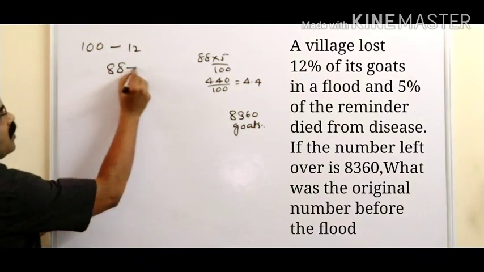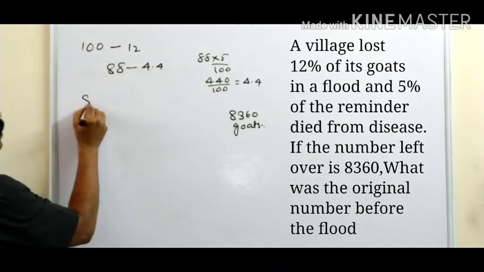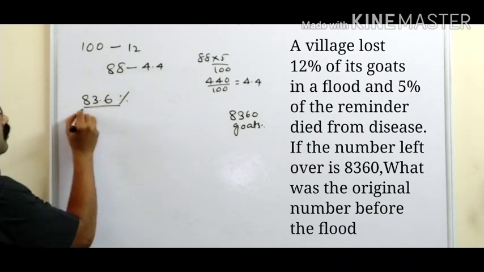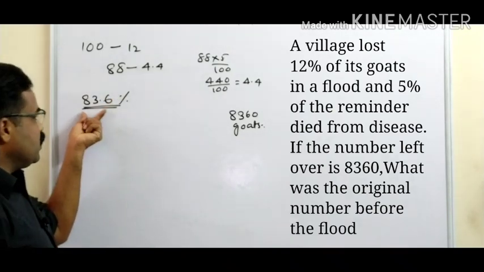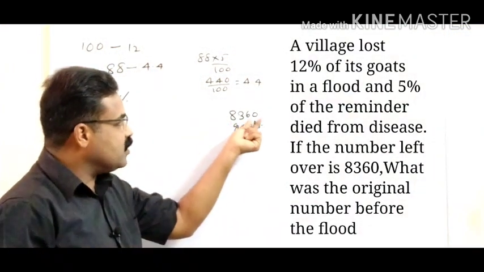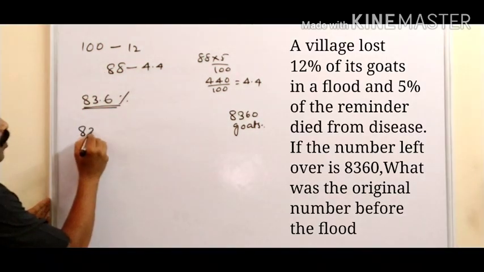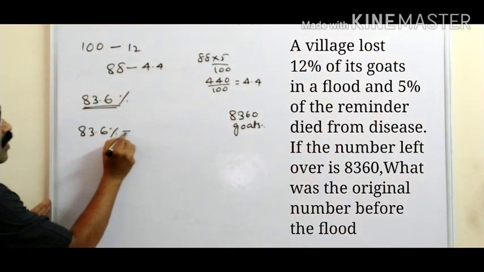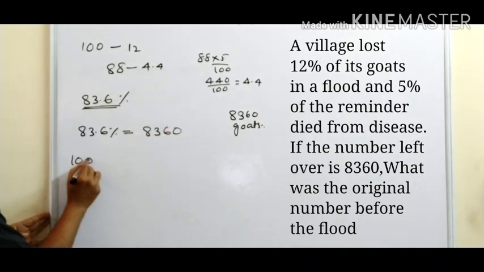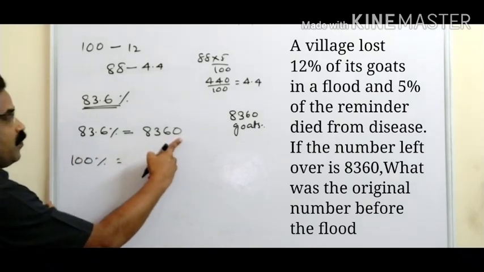So from here again subtract 4.4. When I subtract 4.4, I get 83.6. So 83.6% remaining. According to the question, 8,360 is remaining. So 83.6% remaining will be equal to 8,360. So what will be 100%? 83.6 will be equal to 8360.